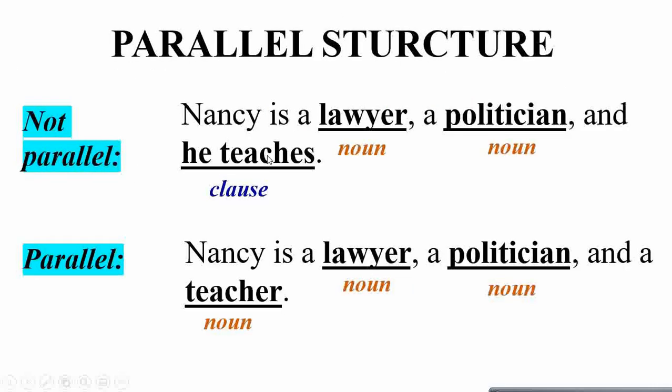Another example, not parallel. Nancy is a lawyer, a noun, a politician, a noun, and he teaches, which is a clause because it has a subject and a verb. So it doesn't go along well because it's not a parallel structure. To make it correct, in the parallel version everything will be a noun because the first one is a noun. Nancy is a lawyer, a politician, and a teacher. Make sure the parallel structure has all aligned structures.